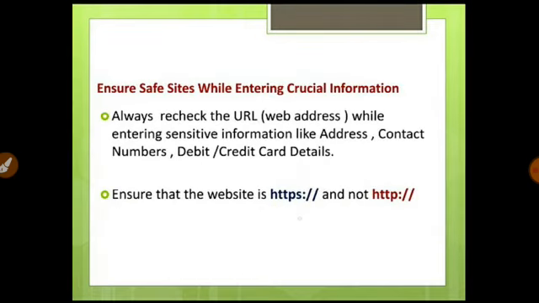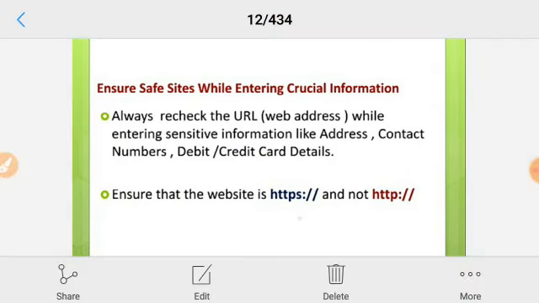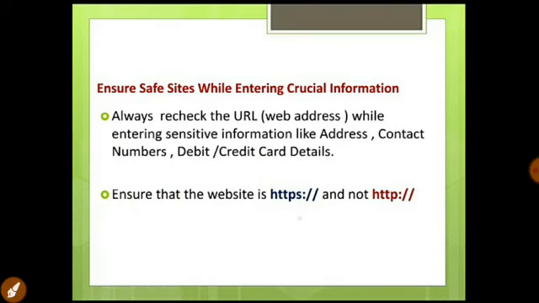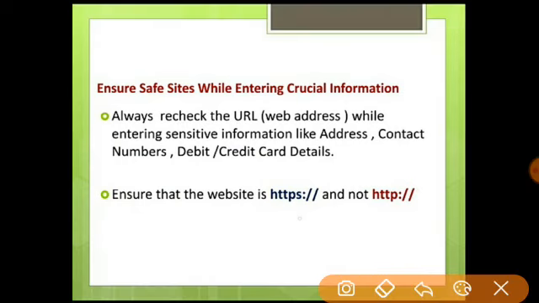Now, ensure safe sites while entering crucial information. Whenever you're entering your contact numbers, credit and debit card details, or your address, you should always check that your URL address has HTTPS. If it doesn't have HTTPS, there are chances that the data is not secure.